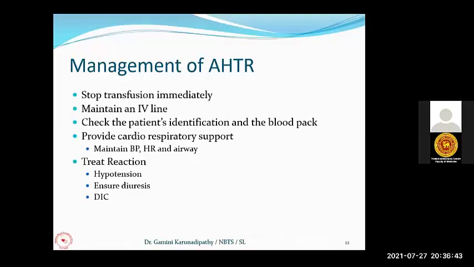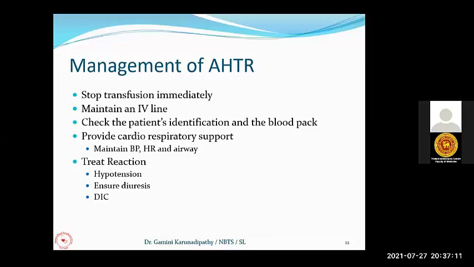So management: if you suspect any ABO incompatible acute hemolytic transfusion reaction, you have to stop the transfusion immediately and get a good IV line and connect a normal IV drip, because you have to keep a line open. Otherwise, the patient may collapse in the next moment and you may not be able to give any life-saving IV drugs through the IV lines.